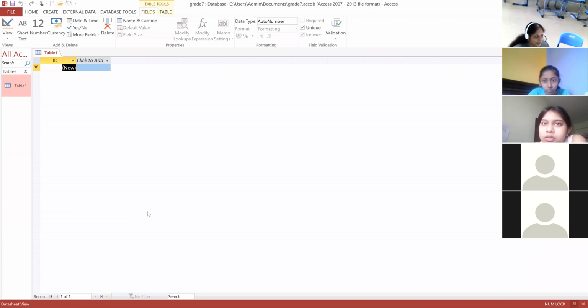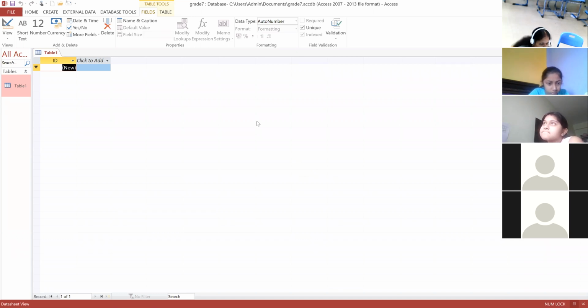So what is the office button actually? Let us go into detail. The office button at the top left corner contains commands for the document such as New, Open, Save, and all that. So what is the quick access toolbar? It is to the right of the office button. It contains shortcuts for New, Open, Save, everything.